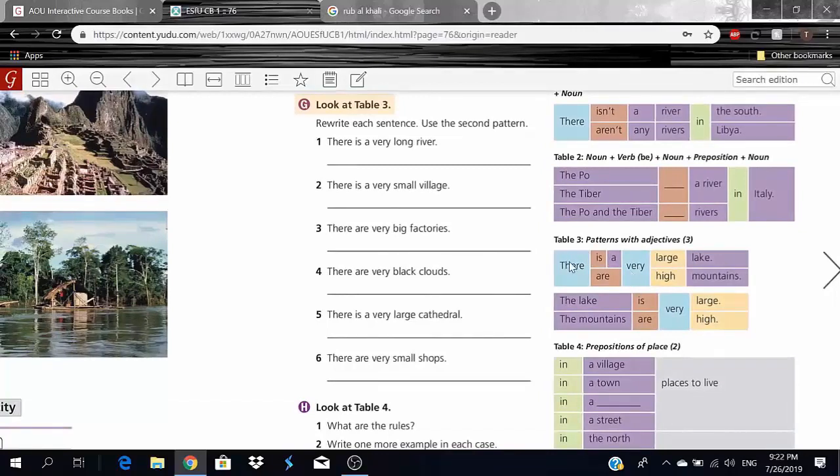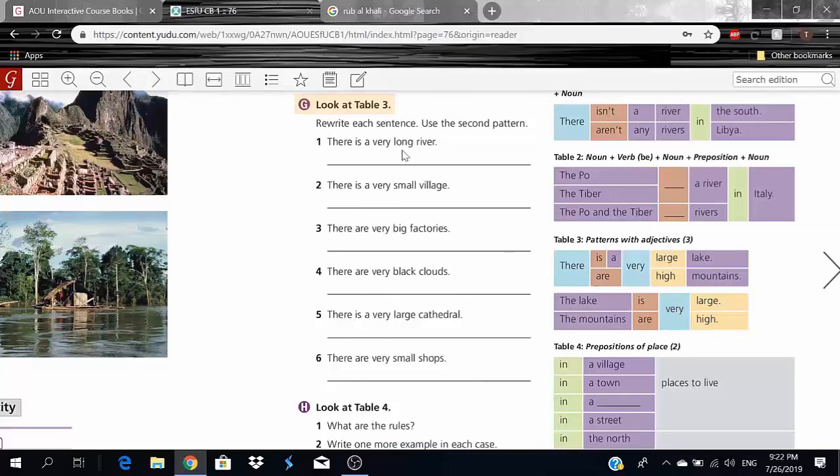So here we have "there is" and "there are," okay? There is a very large lake. There are very high mountains, okay? I could say the lake is very large. So this is the first pattern, okay?